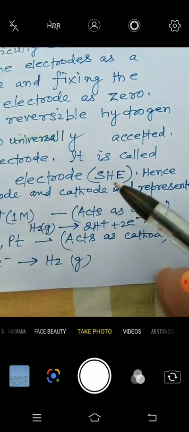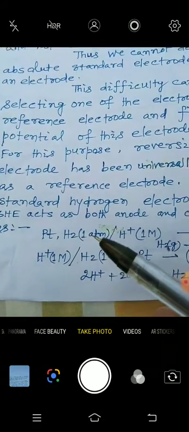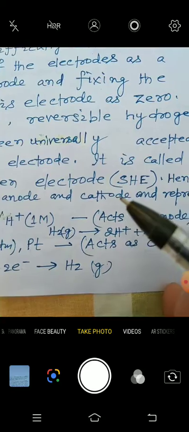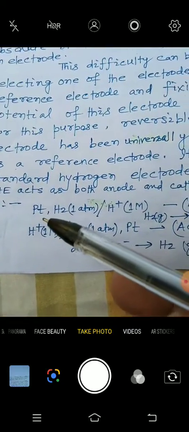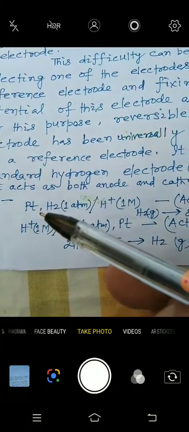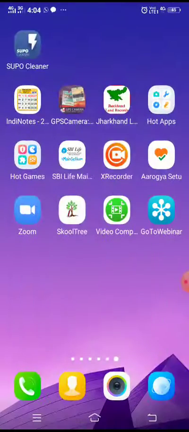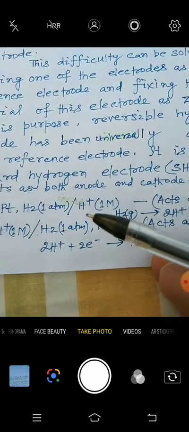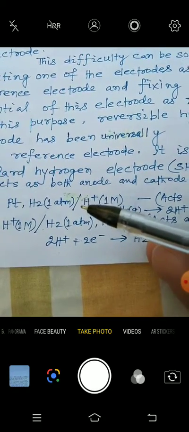Normal hydrogen electrode is also the same thing. Hence SHE acts as both anode and cathode and is represented as platinum in an atmosphere of hydrogen, in contact with hydrogen ions.